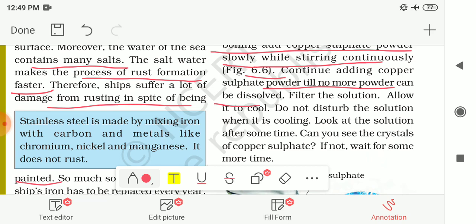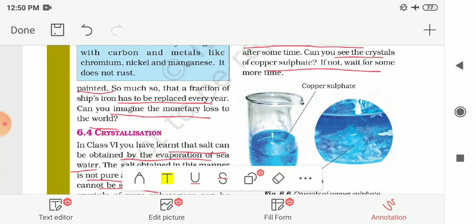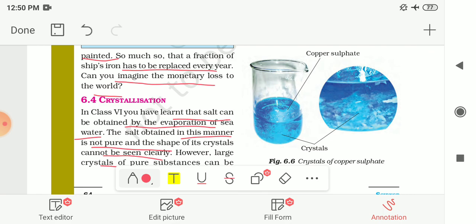Now allow it to cool. Then we have to allow the solution to cool, and do not disturb the solution when it is cooling. And look at the solution after some time, and can you see the crystals of copper sulfate? And if not, wait for some more time. After some time you will notice that the crystals of copper sulfate are there at the bottom of the beaker, and these are blue in color. Here it is shown to you in the figure, the crystals of copper sulfate in the copper sulfate solution. So this process is known as crystallization, in which we converted the copper sulfate powder into its crystal form.